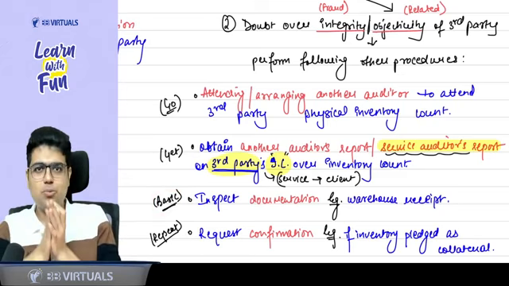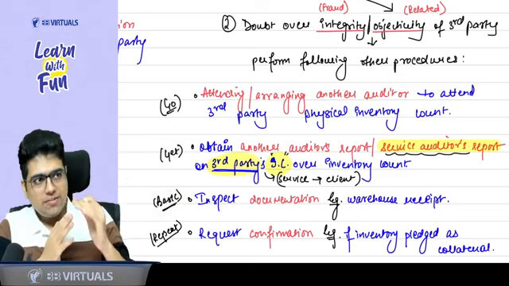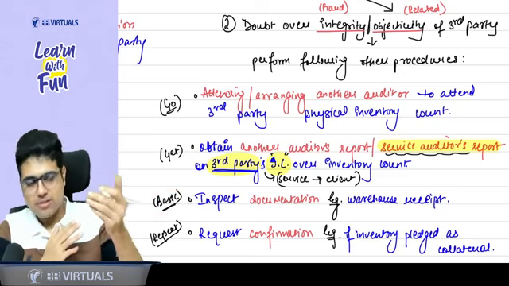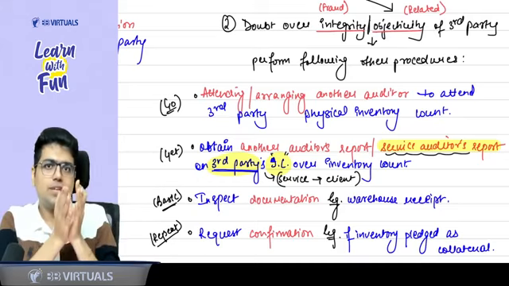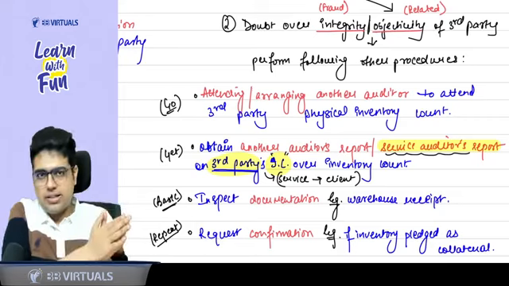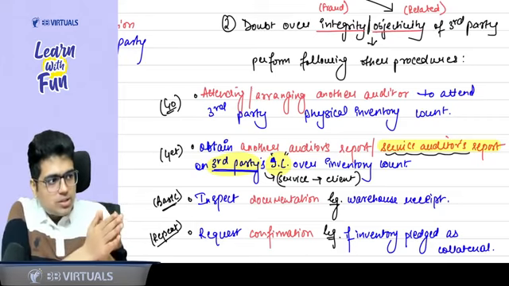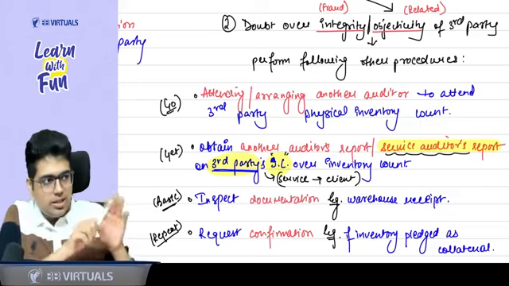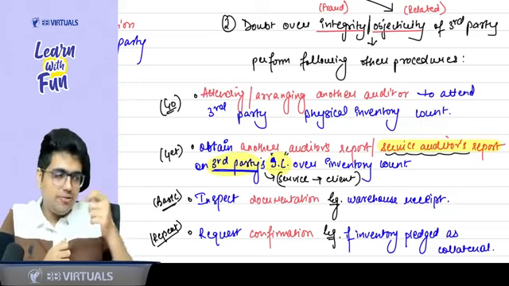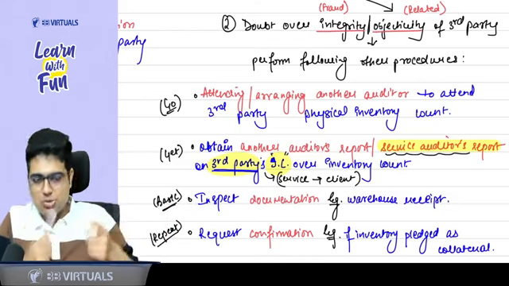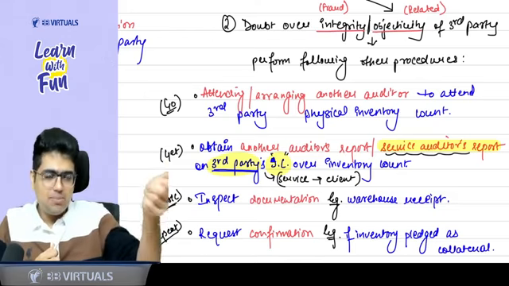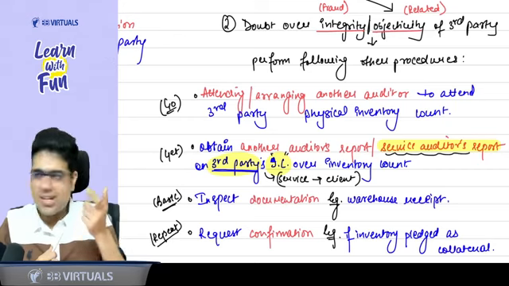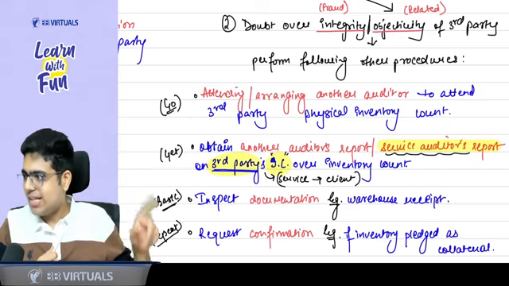Sir, what do you mean by basic point? Whenever you go to a temple, whenever you go to a gurudwara, what do you do? Sir, we keep our shoes outside. When I keep the shoes outside, a person gives me a token. Yes, sir. When I return the token, I get my shoes back. Similarly, when I keep my inventory with a third party, I must be getting a token, I must be getting a receipt. So auditor can check that receipt.